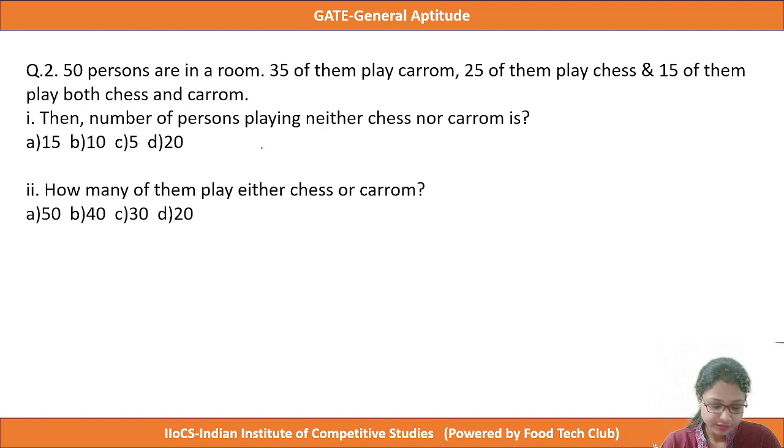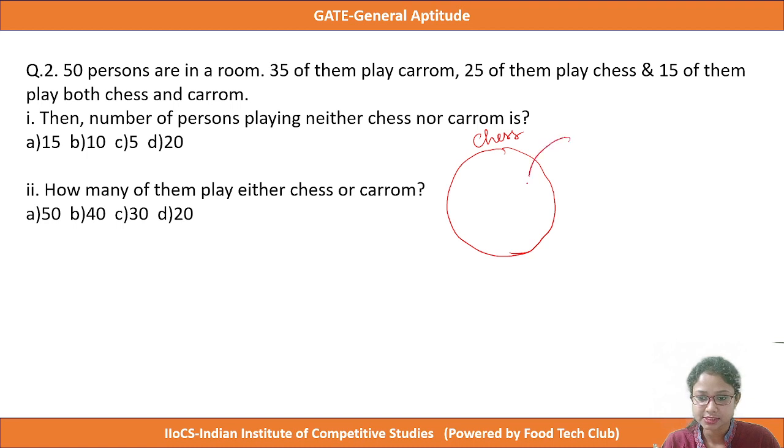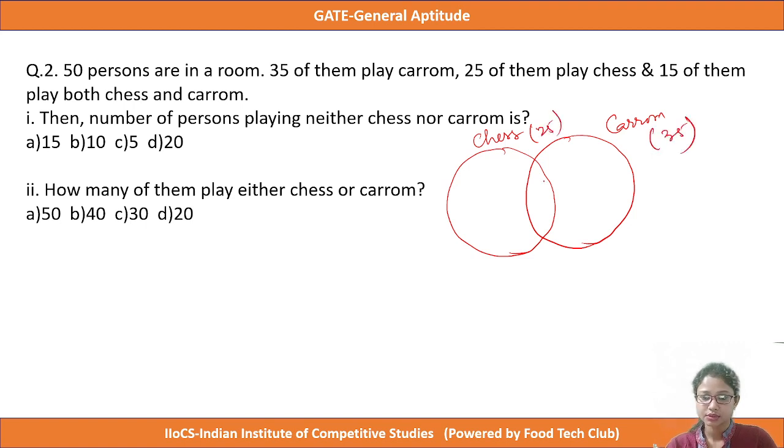So at first we will draw the Venn diagram. These are the persons who play chess, and these are the group of persons who play carom. Those who play chess are 25 and who play carom are 35.